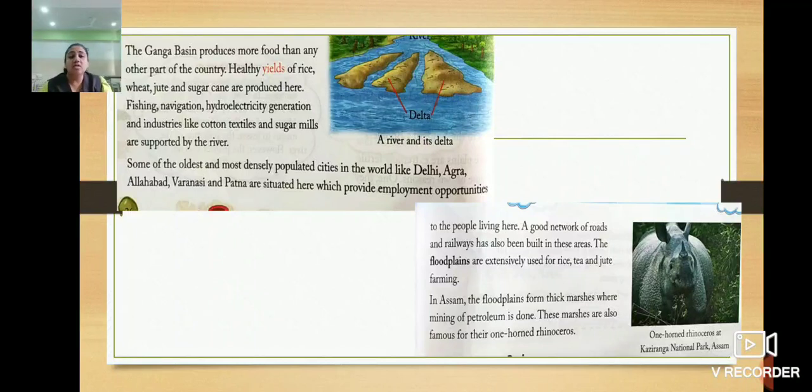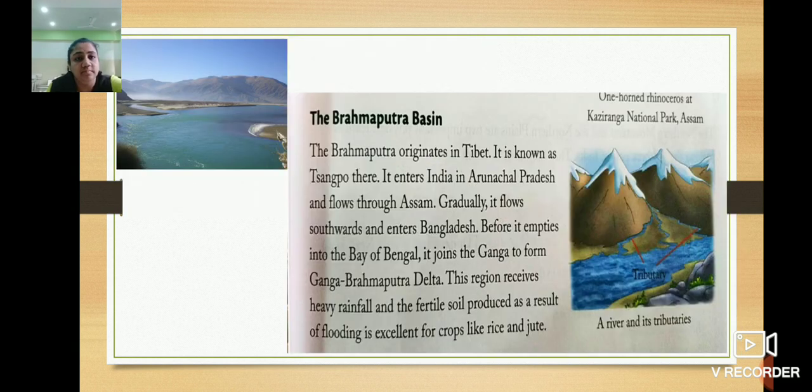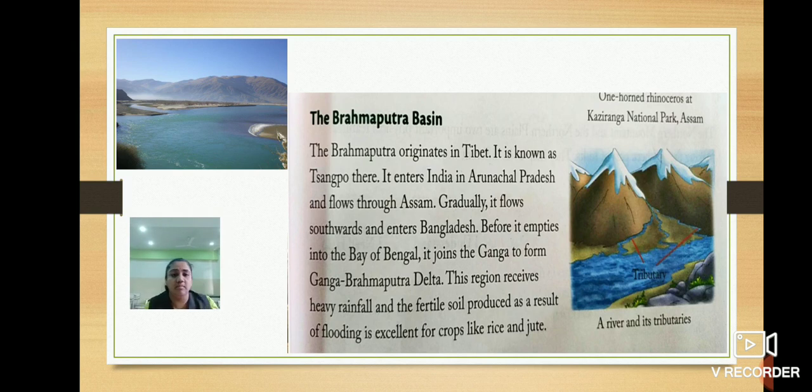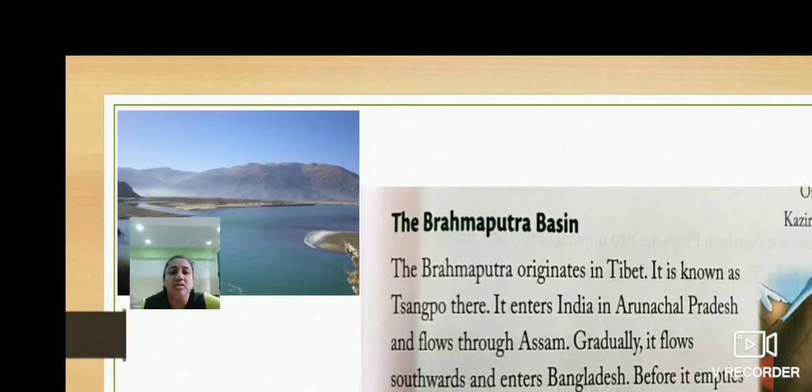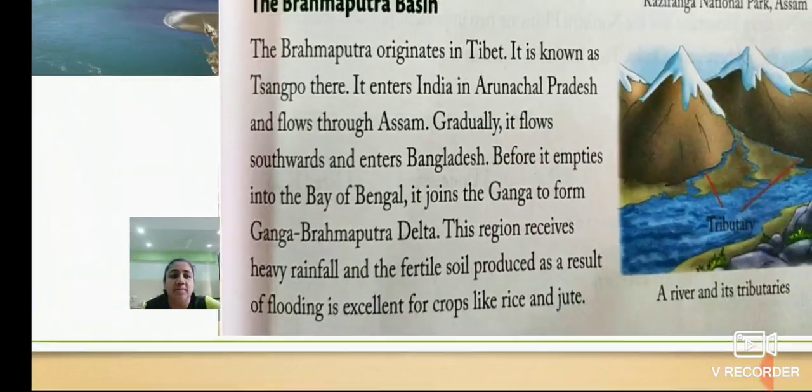Okay children, so till here everyone understood? So this is all about the Ganga river basin. The next is the Brahmaputra basin. See here, in the picture you can see the Brahmaputra river and its basin. Now we'll see.